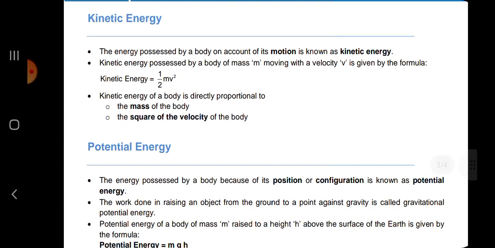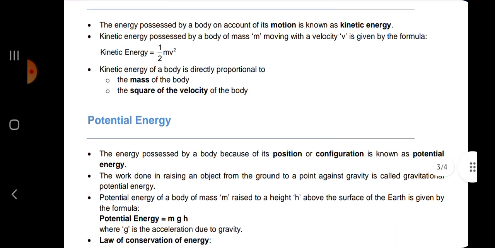Kinetic energy. Energy possessed by a body on account of its motion is known as kinetic energy. Kinetic energy possessed by a body of mass m moving with a velocity v is given by the formula half mv square. Kinetic energy of a body is directly proportional to the mass of the body and the square of the velocity of the body.